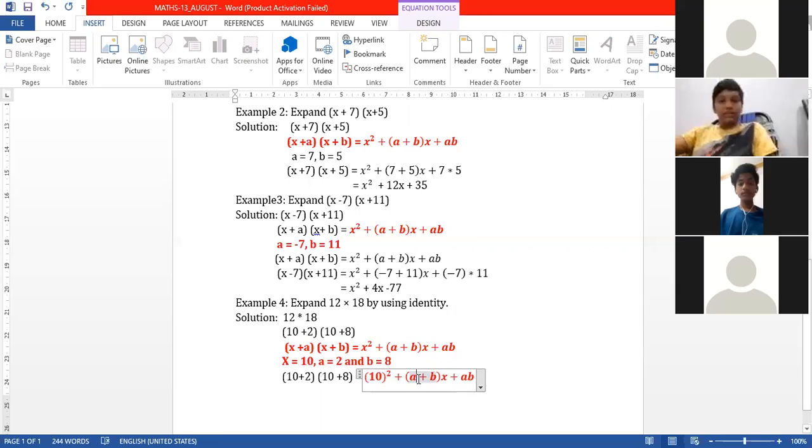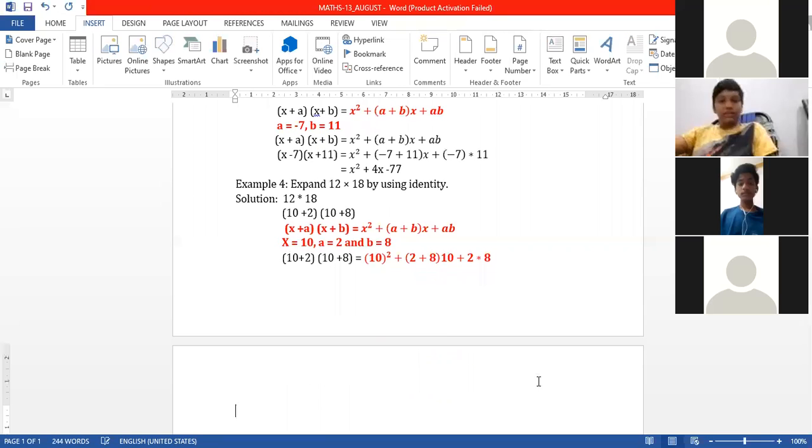What is the value of a? A is 2. B is 8. X value is 10, plus ab. The value of a is 2. The value of b is 8. Now we need to simplify this question.